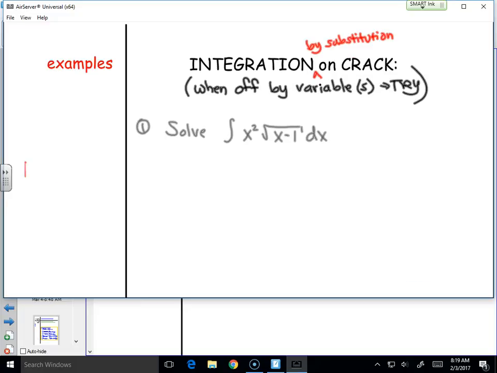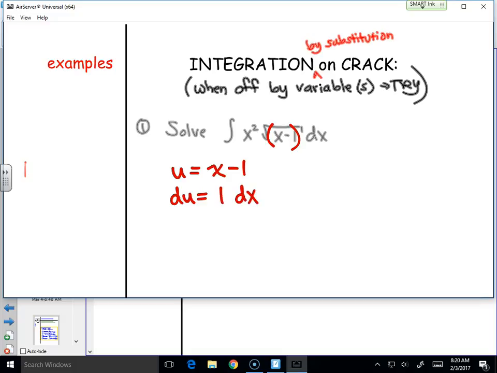A question. Don't stress about the craziness that you see in the title. Wait, pause. Who would you make u? x minus 1. Yeah, right? From all that we've done. So let's see why on earth this is so much harder. u is equal to x minus 1. Who would du be? 1 dx, right?